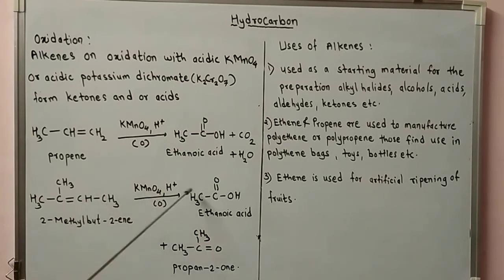Therefore we get CH3-C(=O)-OH and this ketone, that is acetone. The IUPAC name is propan-2-one, CH3-C(=O)-CH3.